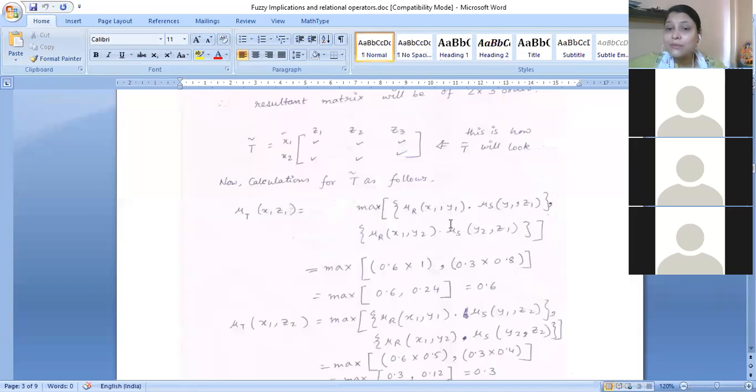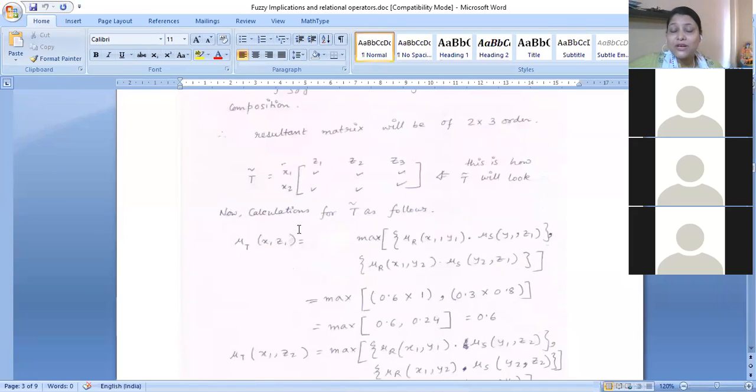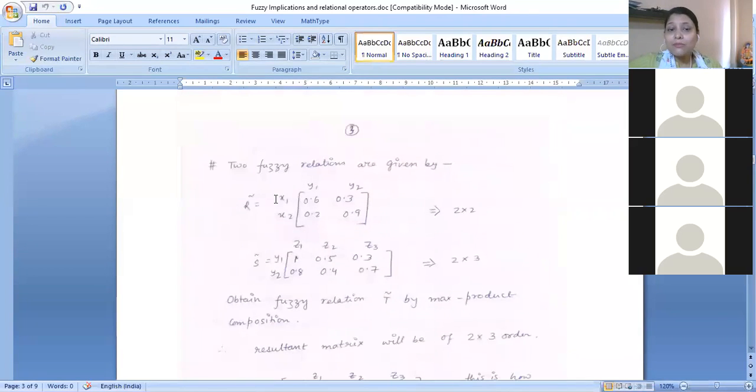So in this manner, what we are going to see is whenever we compute x1 z1, since we don't have the direct relationship or direct matrix between x and z variables, we need to compute this new matrix which will have the x variables and z variables, but we have one matrix of x variables and y variables and one matrix of y variables and z variables.